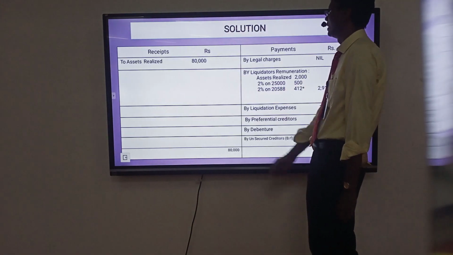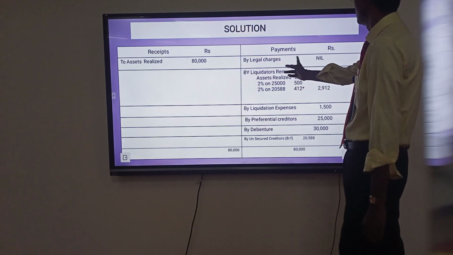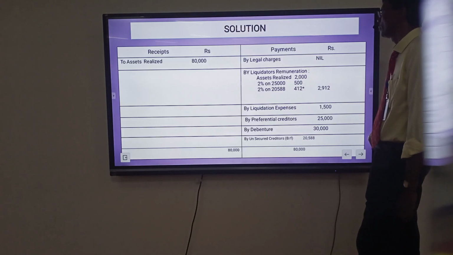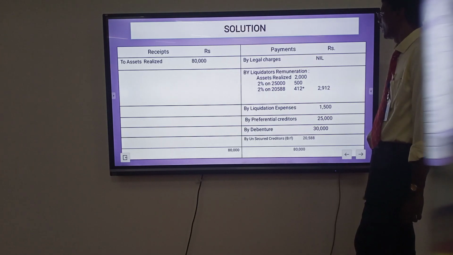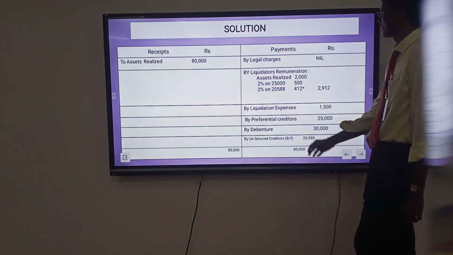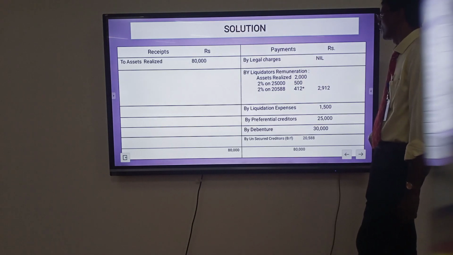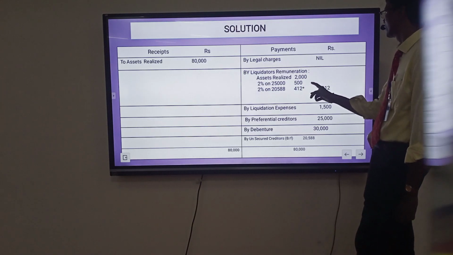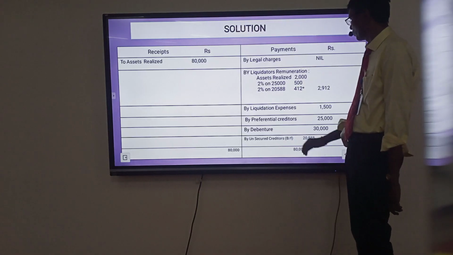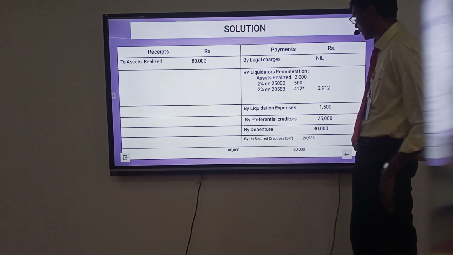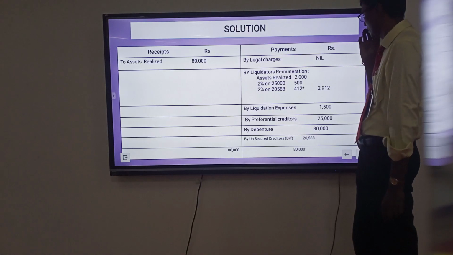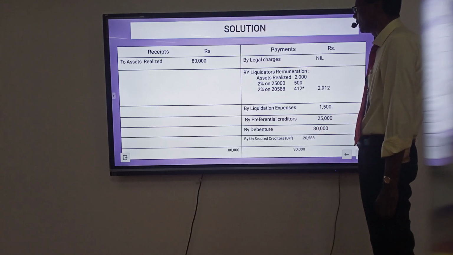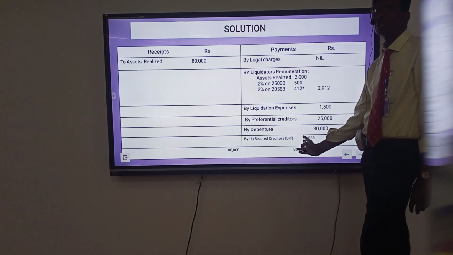Receipts: asset realized 80,000. Legal charges nil. Remuneration has 3 types: 2.5% of asset realized 2,000; 2% of preferential creditor 500; unsecured 25,588 into 2% is 412. Total liquidator remuneration 2,902. Expenses 1,500. Preferential creditors 25,000. Debenture 30,000. Asset realized 80,000. Balance 20,588. Balance amount transferred to unsecured creditors.